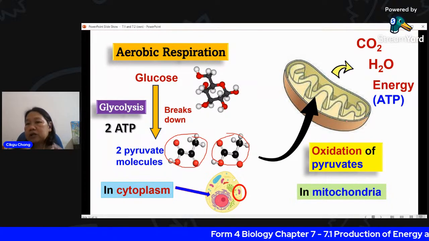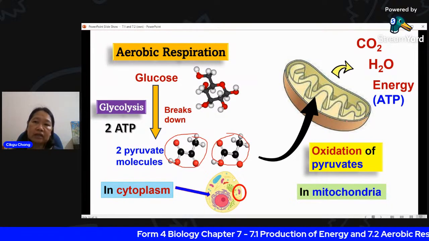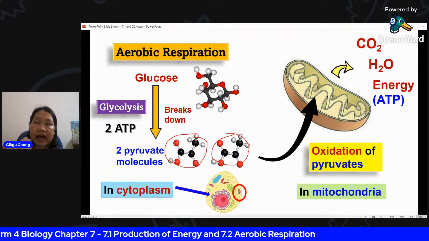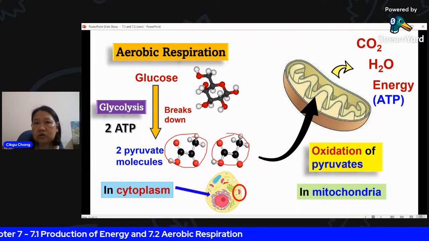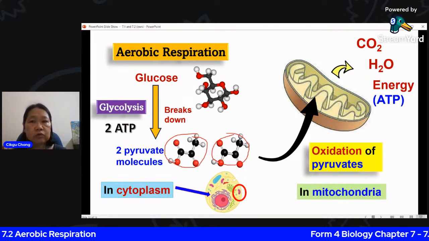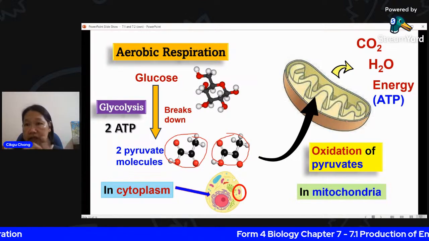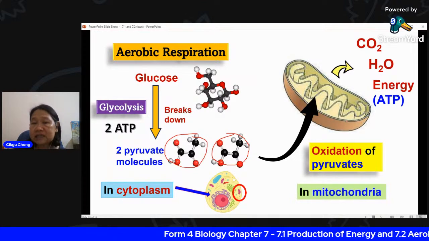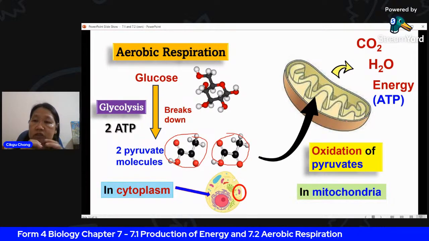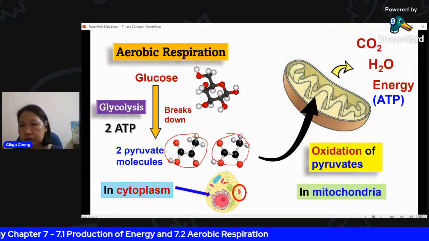So your ATP molecule is actually the molecule that stores the energy. It is a high energy molecule. If you don't store the energy, it will be released, and you can't use it anytime you want. But if your energy is stored in the molecule, you can release it and use it whenever you want. It's like a storage, right? It stores energy inside the molecule.